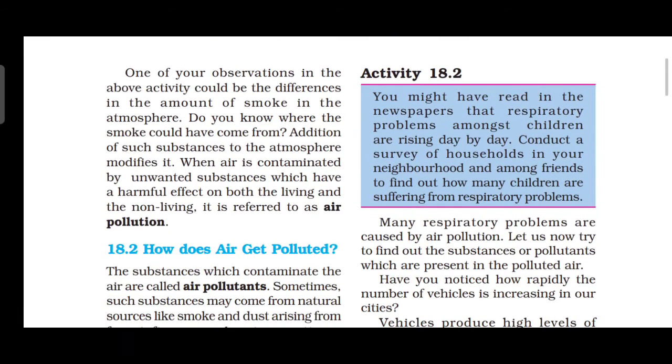Then what is meant by air pollution? I already said that when air is contaminated by unwanted substances which have a harmful effect on both the living and non-living, it is referred to as what? Air pollution. Okay, air is contaminated by unwanted substances and they have a harmful effect on both living as well as non-living organisms. So it is referred to as air pollution. Then how does air get polluted?